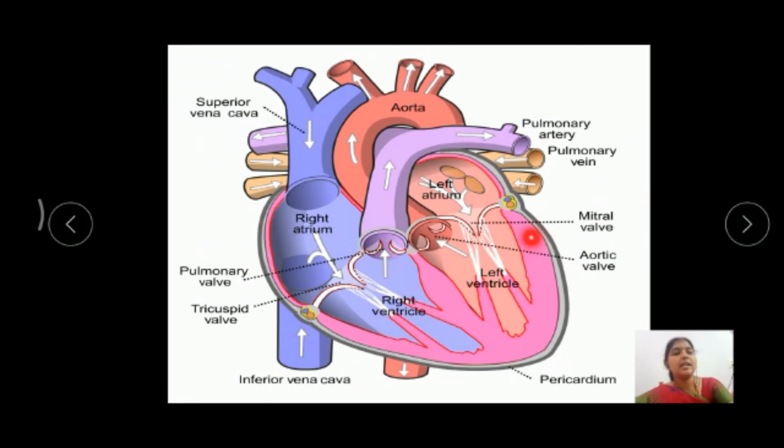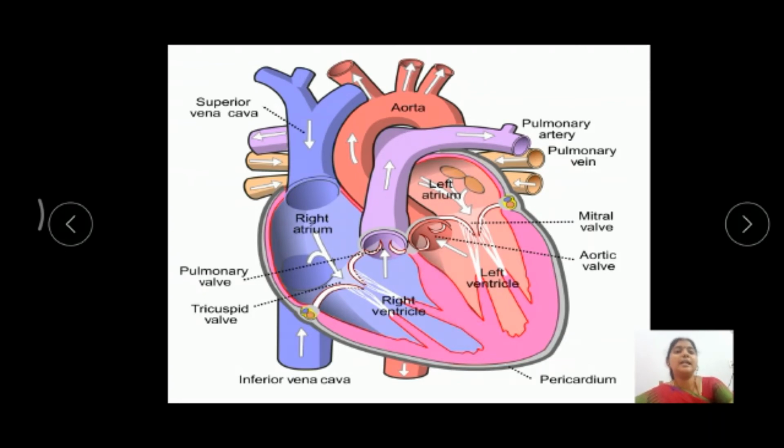The left ventricle is larger than the right ventricle. In the case of the atria, the right atrium is larger than the left atrium, but in the case of the ventricles, the left ventricle is larger than the right ventricle. These two ventricles are separated by the interventricular septum.